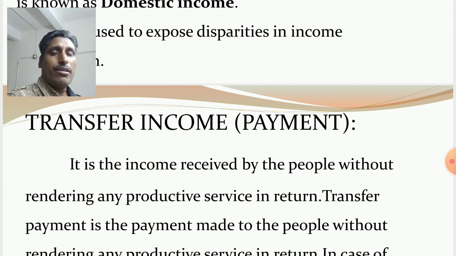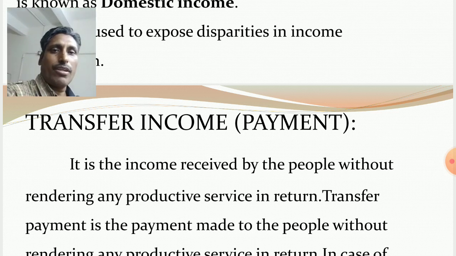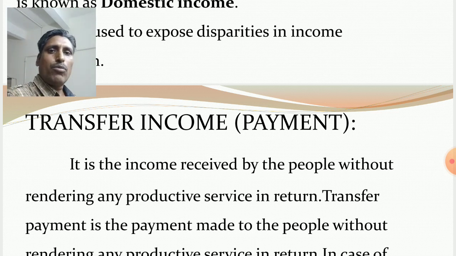Similarly, monthly the government also provides allowance to the unemployed people. In return, the unemployed people do not contribute anything, they do not get involved in production. So due to this there is no flow of goods and services in the economy. So it is the income received by the people without rendering any productive service in return.